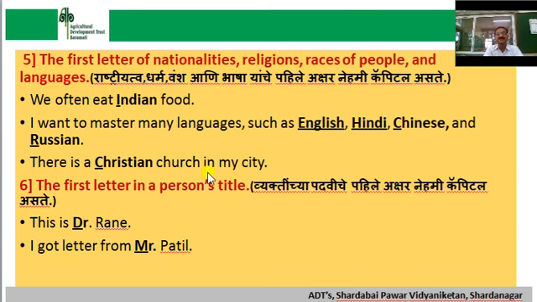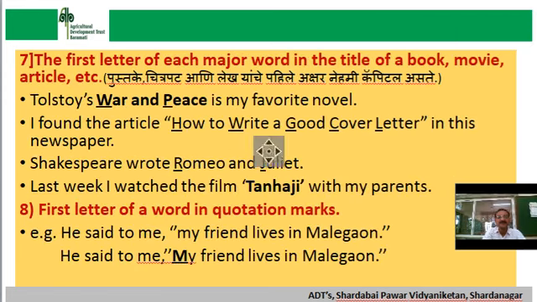There is a Christian church in my city. Here Christian is a religion. That's why the first letter C of Christian is written in capital. Sixth rule, the first letter in a person's title. This is Dr. Rane. Here doctor is a title. That's why D is written in capital. I got a letter from Mr. Patil. Here Mr. is also a title. That's why M is written in capital.